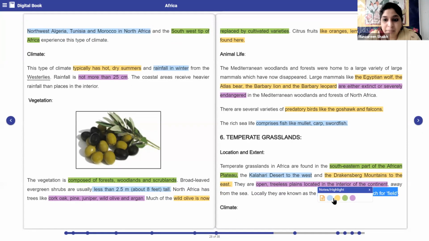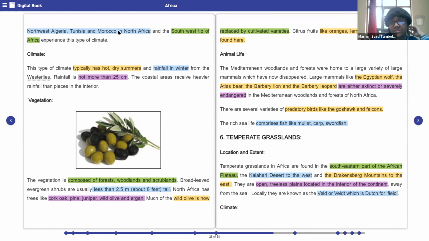Okay, so what is the name given for these particular grasslands? Veld. Yes.